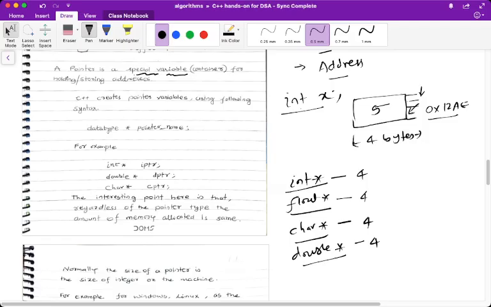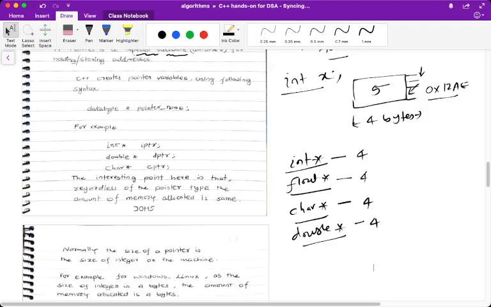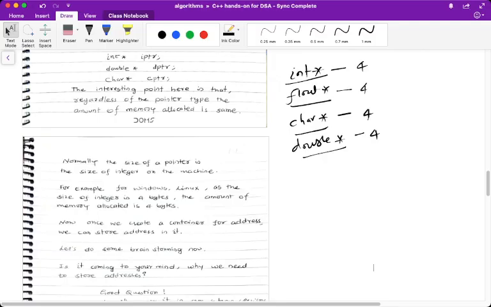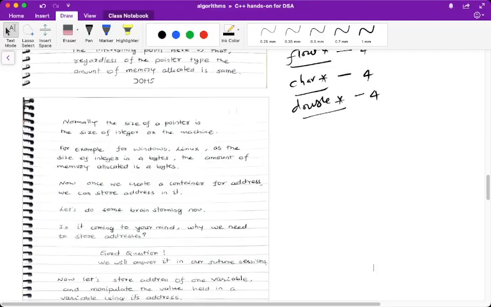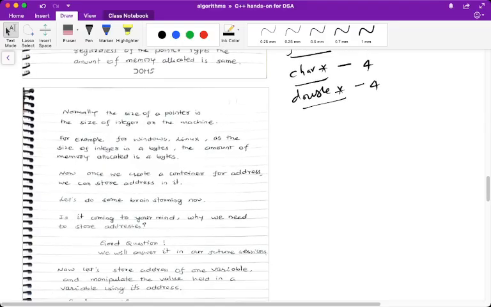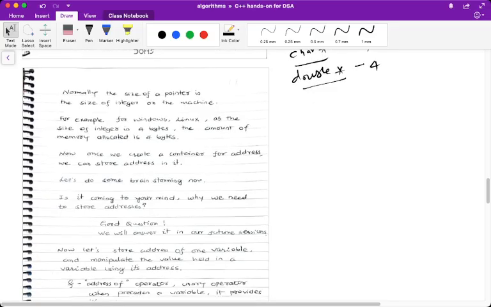So normally it is the size of an integer on that machine, Windows 4 bytes, Linux 4 bytes. So that's my next point here. Normally the size of a pointer is the size of an integer on the machine. For example, for Windows and Linux, as the size of an integer is 4 bytes, the amount of memory allocated is 4 bytes. Now, once we create a container for an address, we can store an address in it.